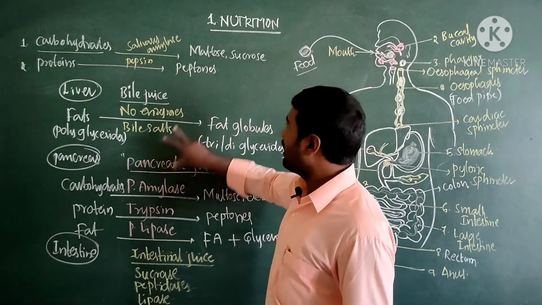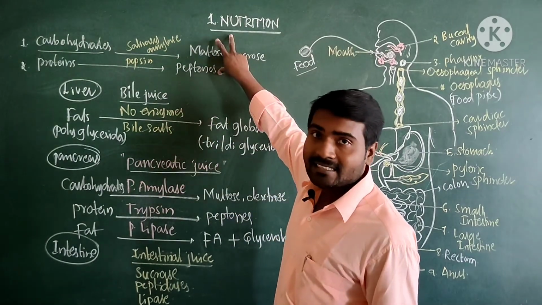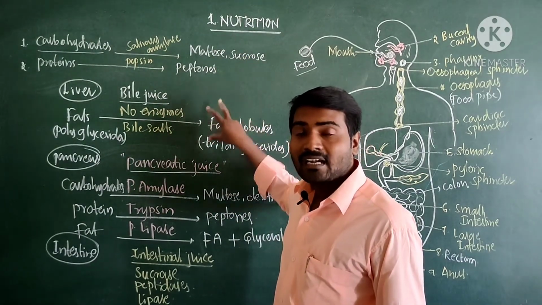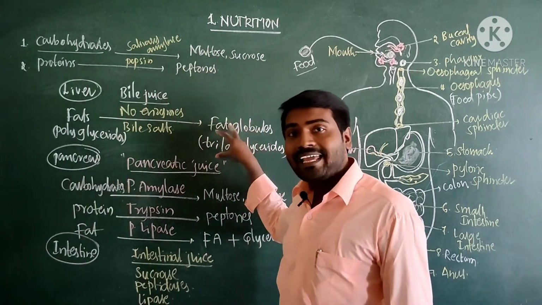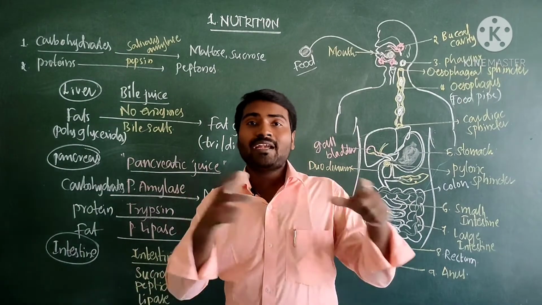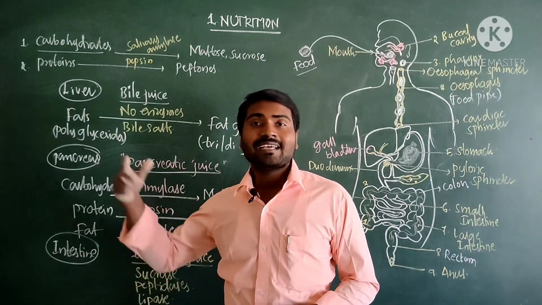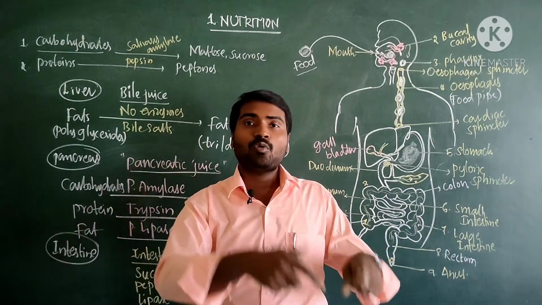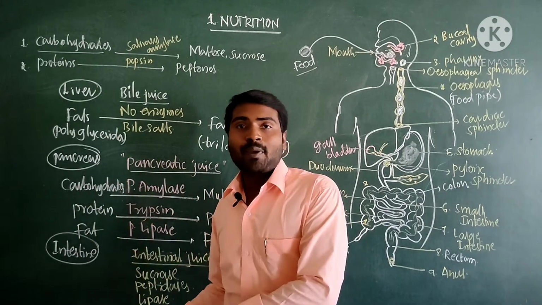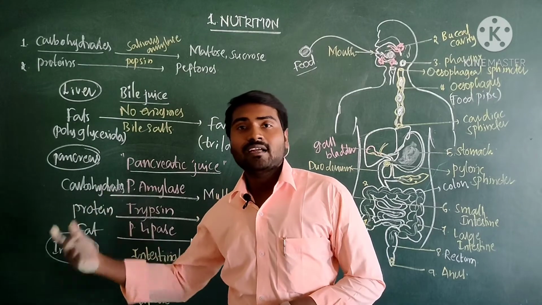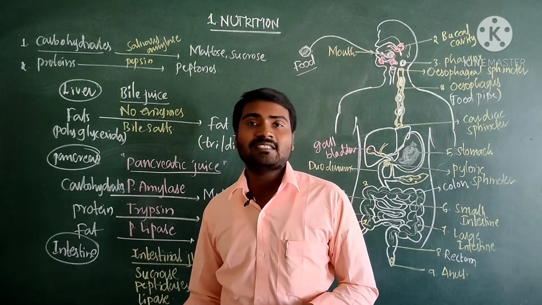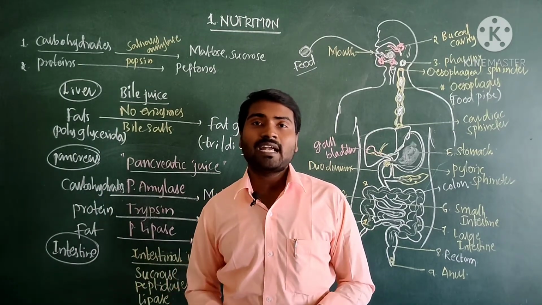Already till now we have learned that disaccharides, dipeptides, tripeptides, diglycerides, triglycerides are found. Now these di are going to break down into mono, means disaccharides break down into monosaccharides, dipeptides or tripeptides further break down into monopeptides, and diglycerides, triglycerides further break down into monoglycerides.